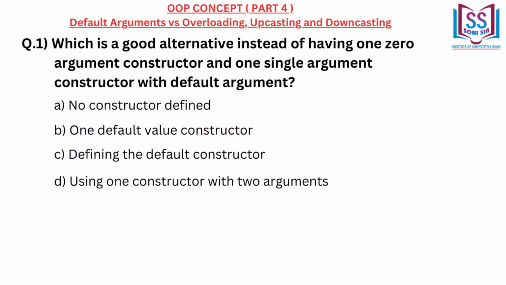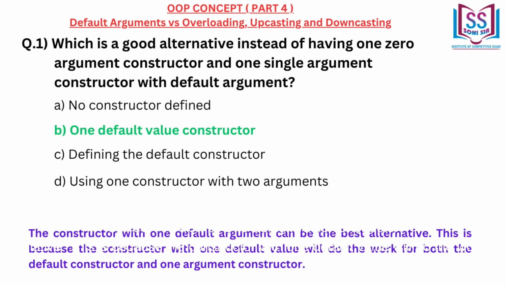Which is a good alternative instead of having one zero-argument constructor and one single-argument constructor with default argument? A. No constructor defined. B. One default value constructor. C. Defining the default constructor. D. Using one constructor with two arguments. Correct answer B. One default value constructor.